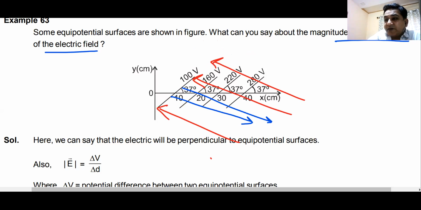How can we understand whether it will go along the blue line or along the red line? If you read the value of potentials, you should be able to tell me whether it will be the blue line or the red line. Which would be the line of electric field, red one or the blue one? They have to be perpendicular to the equipotential surface, yes. But what about red or blue? Red is also perpendicular, blue is also perpendicular. Which is the electric field line in this case, red or blue?